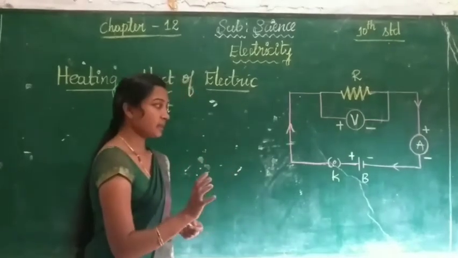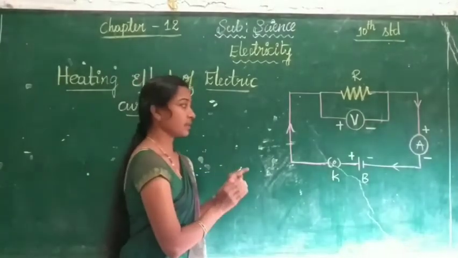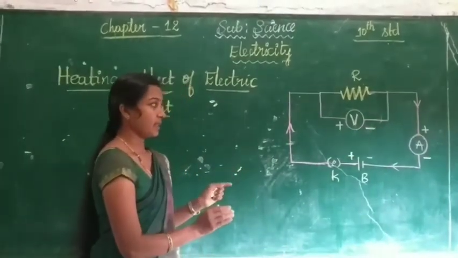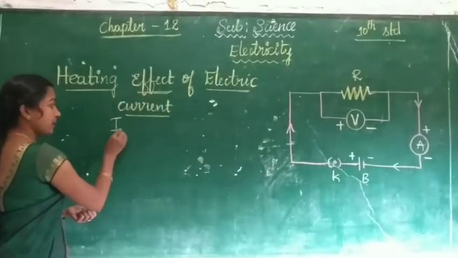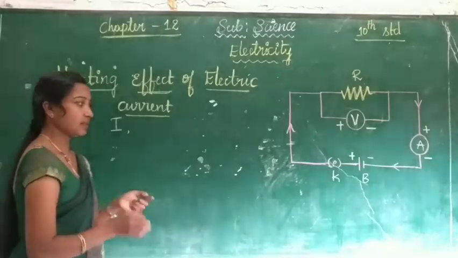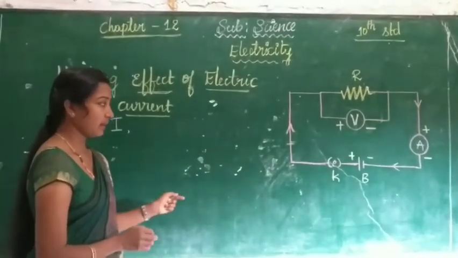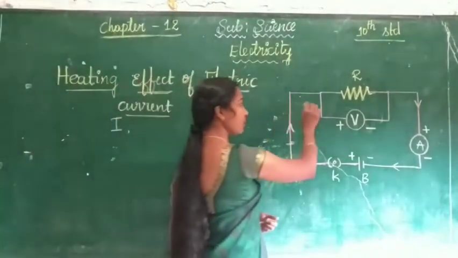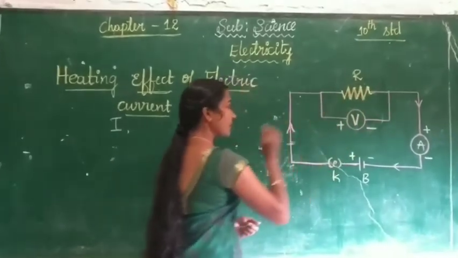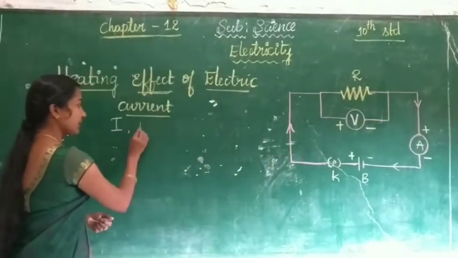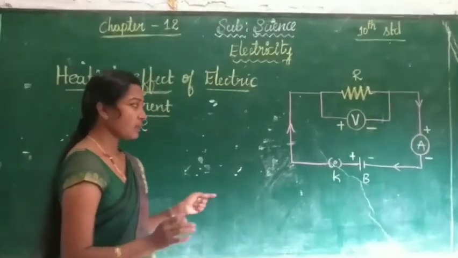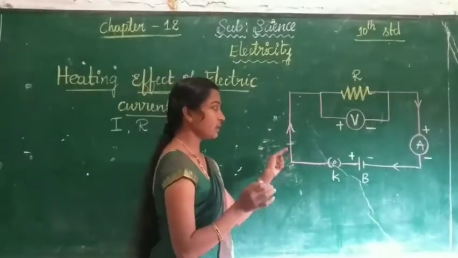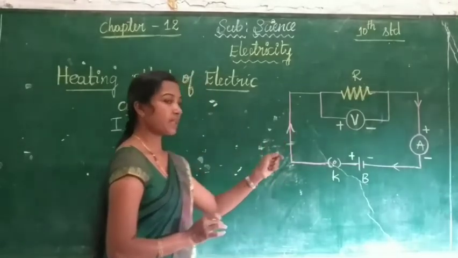Here the current is passed through the conductor from the battery. That current is taken as I. The current flowing in the conductor is taken as I. This current flows in the conductor through the resistance R. That's why the resistance is taken as R. Here current flows in the conductor through the resistance for some time.